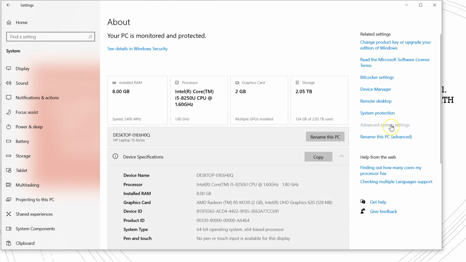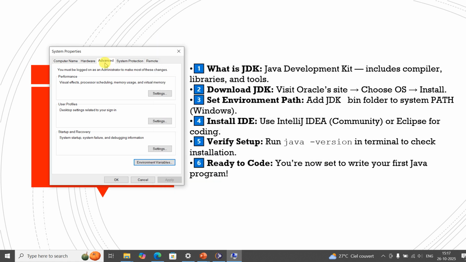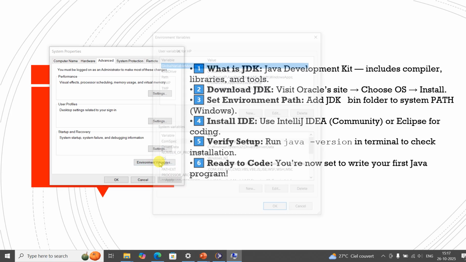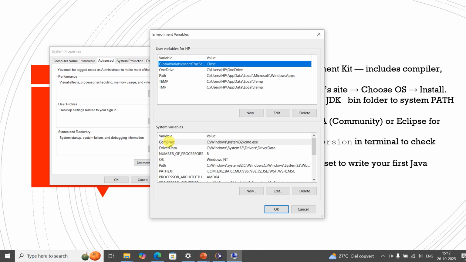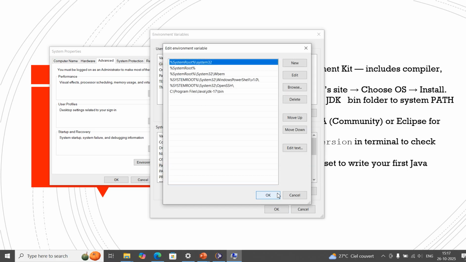click on advanced system settings and then go to the advanced tab. It's already been selected. Click on environment variables, go to system variables. By selecting path, this is the existing path. Okay, we have to add the JDK bin path to this path. Just click on edit and add new.